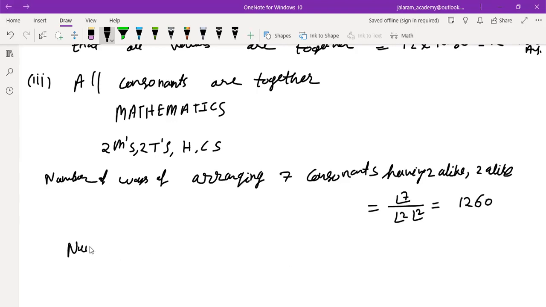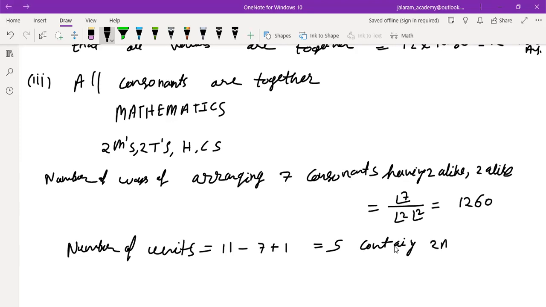Now what will be the total number of units? From 11, these 7 are subtracted and they are made a single unit, so 11 plus 1, 12 minus 7. There will be 5 units containing 2 A's only.